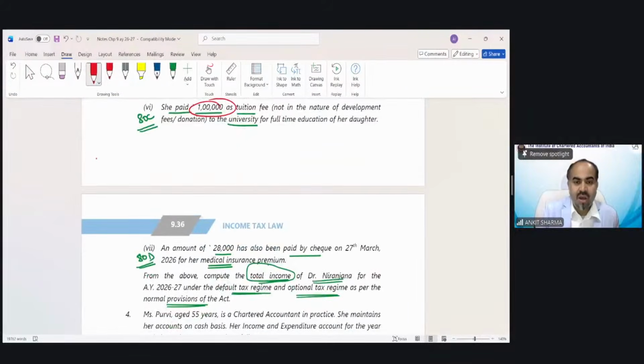So how much out of this 28,000 we can claim as a deduction under section 80D? How much we can claim as a deduction under section 80D?